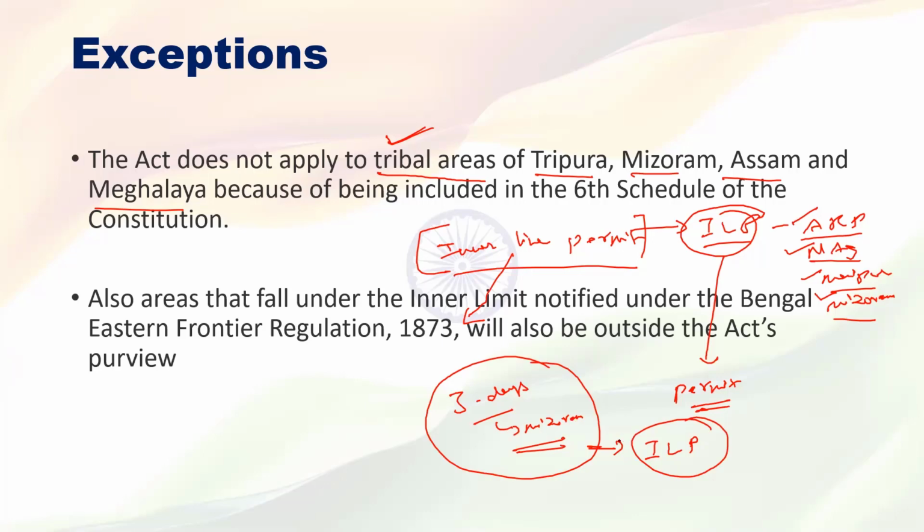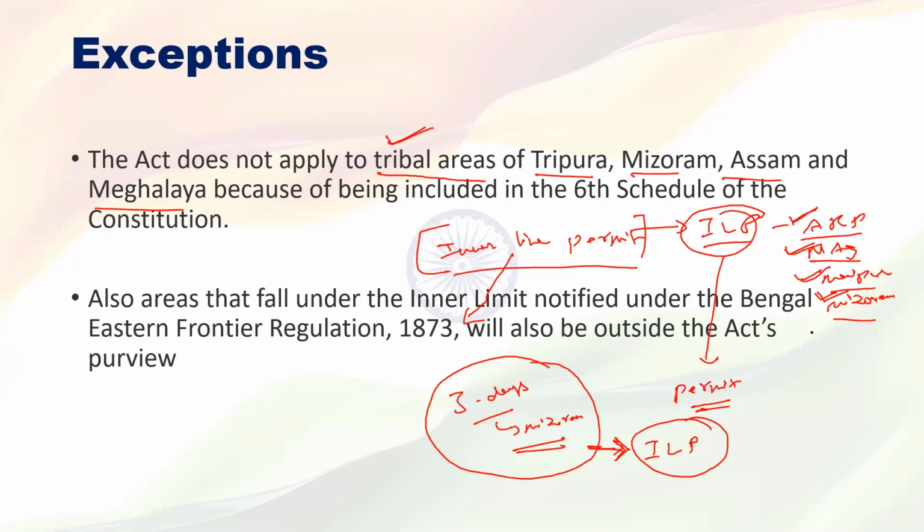Okay, if you want to stay in that particular state even for a short period of time, we need to take the permission of that particular government through ILP, Inner Line Permit. So this act is not applicable in those areas where ILP is applicable. That means this act is not applicable in Arunachal Pradesh, Nagaland, Manipur, as well as Mizoram. Understood all of you?